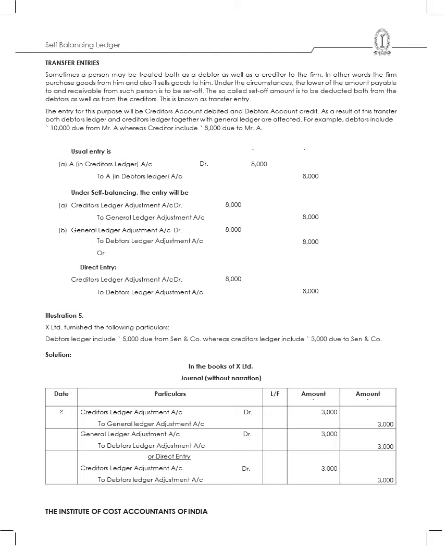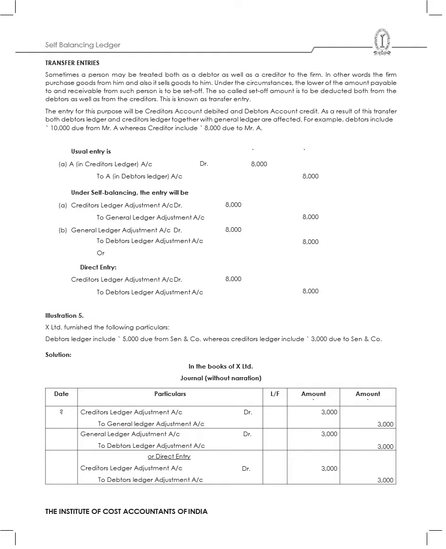So whatever you are setting off, that should be deducted from the debtors as well as creditors. So that is called a transfer entry. Now what is a transfer entry? Usually the usual entry is, in case of A, A in creditors ledger account to A in debtors ledger account. That means I'll transfer from creditors to debtors. For some particular transaction, it is 8,000.